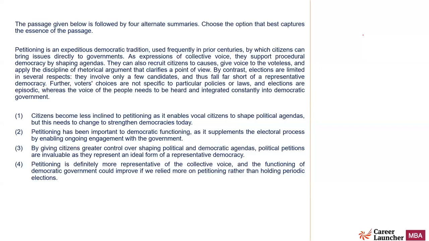Question number 18. All right. Summary. Petitioning is an expeditious democratic tradition used frequently in prior centuries by which citizens can bring issues directly to the government. As expressions of collective voice, they support procedural democracy by shaping agendas. They can also recruit citizens to causes, give voices to the voteless, and apply the disciplines of rhetorical arguments that clarifies a point of view.